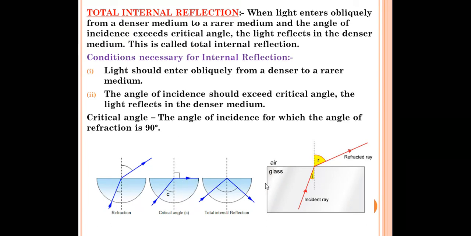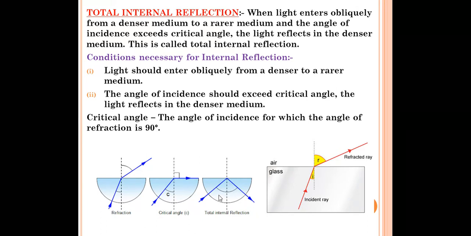Okay, and this angle of incidence is called the critical angle. Now in the third case, if we increase the angle of incidence further, what will happen? The refracted ray will not come out, and the reflection will take place like this. We have read in the laws of reflection that the angle of incidence is equal to the angle of reflection. So when we increase the angle beyond the critical angle, the reflection will take place internally inside the denser medium. So that is called your total internal reflection.